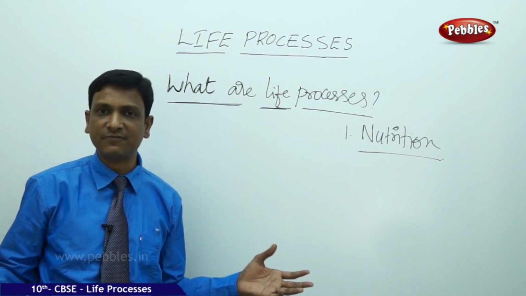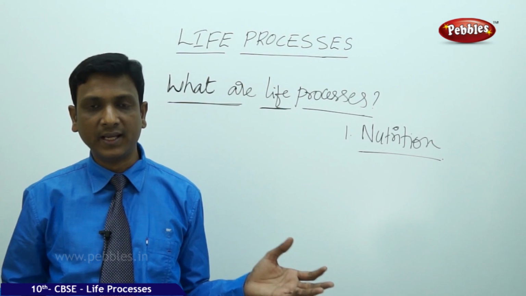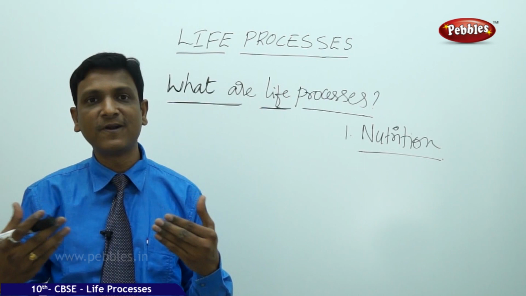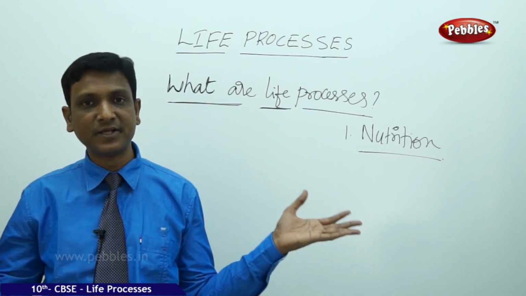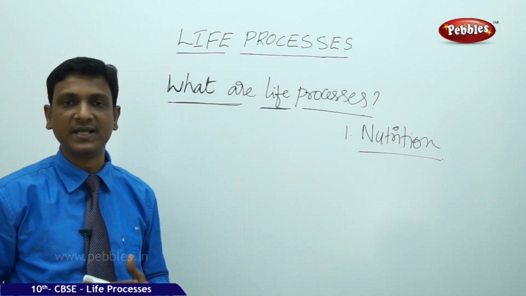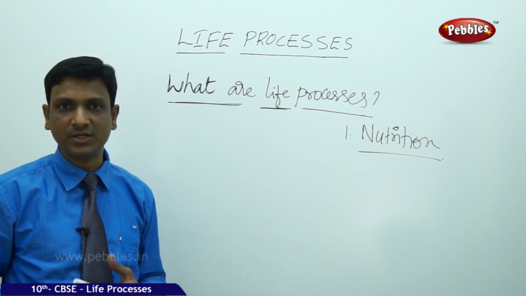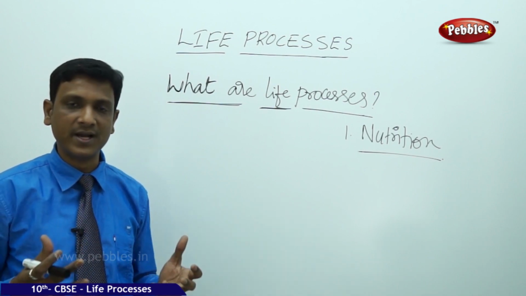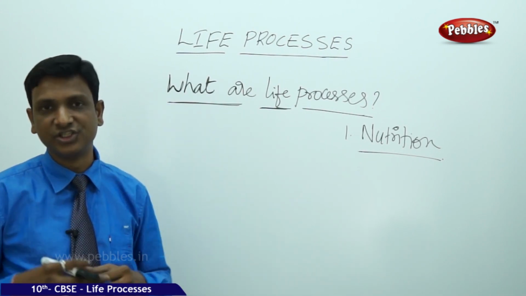The food is available in different forms in the environment. The energy is available in the environment in different forms. Of course, our cells may need a different form of energy, but the energy is present in another form in the outside world. So the transformation of energy has to take place. So we have eaten some food, fruits, vegetables, cereals, pulses. All these things contain so many molecules, carbohydrates, proteins, fats. That is the chemical energy.